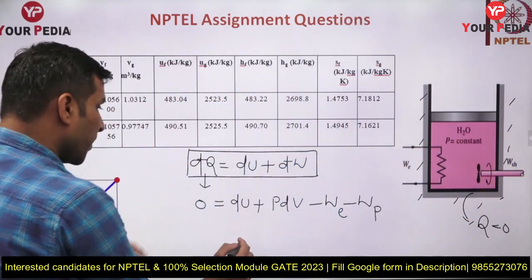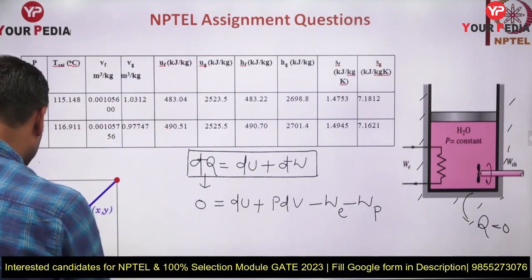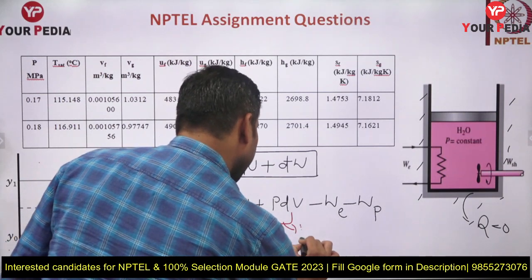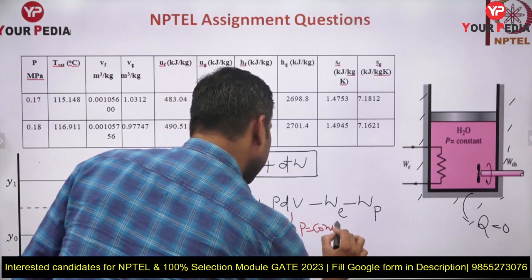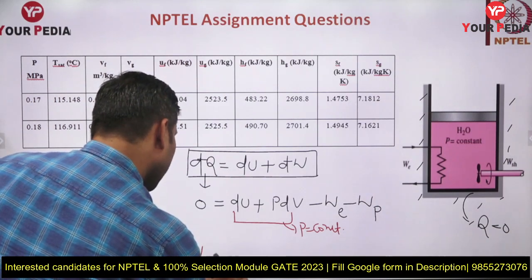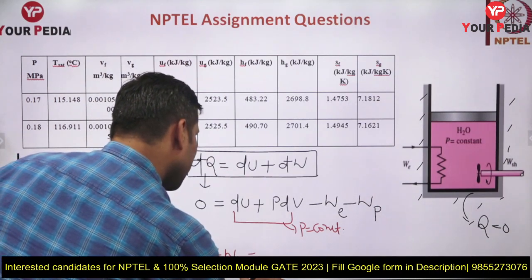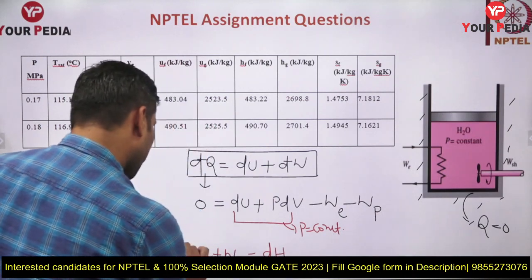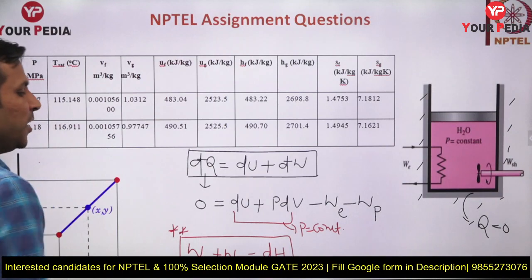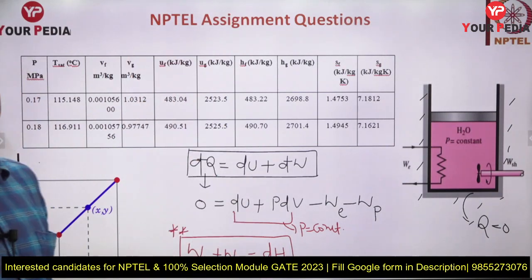Now this entire term du plus pdv at constant pressure, if your pressure is constant, you can write it as W electrical plus W paddle wheel, this is equal to what, dh. This is a very important equation, guys, because through this equation only we are going to get the answer.